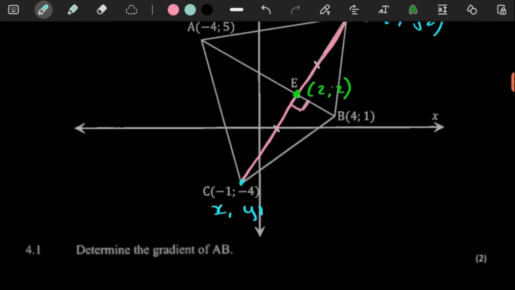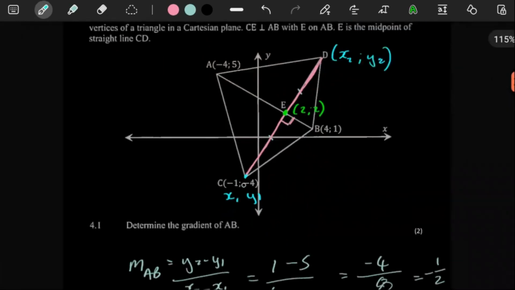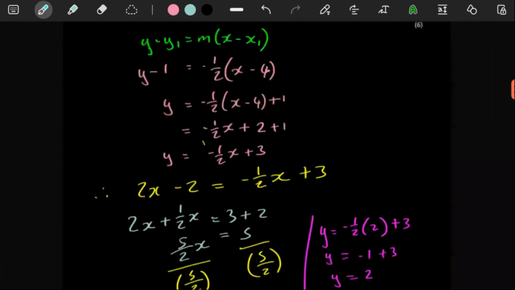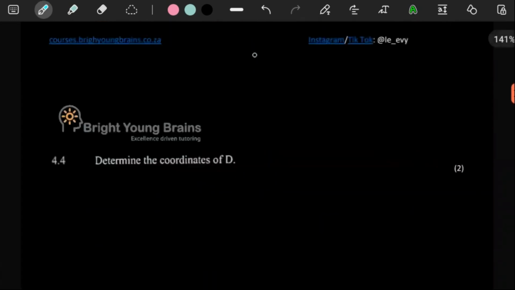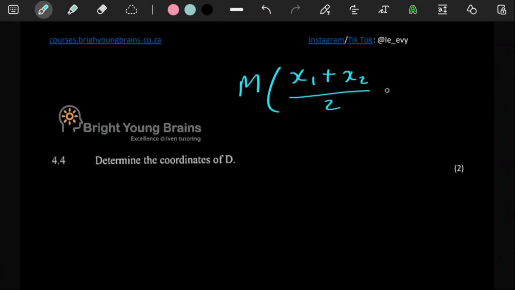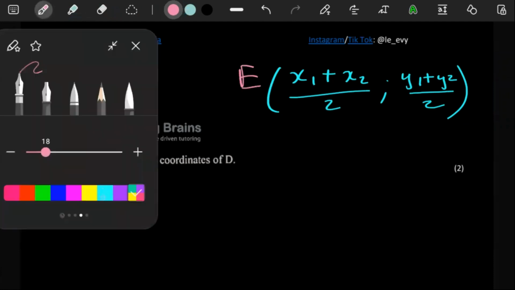So what we know is that since we have one coordinate here and the middle, this is what we're going to need to do. Remember, your midpoint formula tells you that the midpoint will always be x1 plus x2 over 2, y1 plus y2 over 2. So one thing you can actually do is here, our midpoint was given as E, so that's fine. And remember, we have the midpoint.